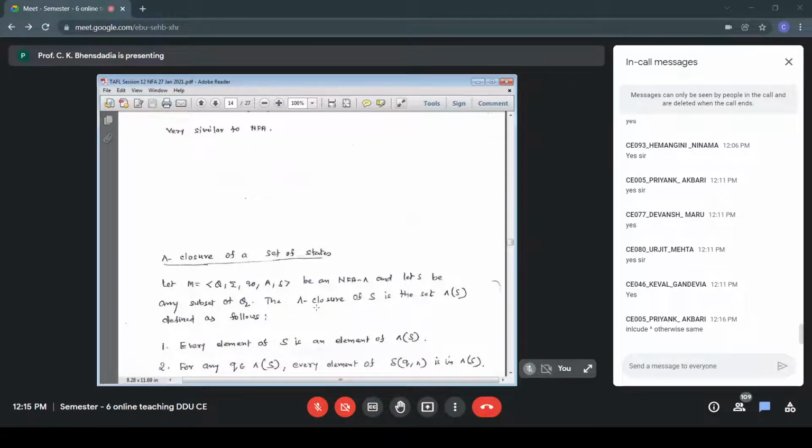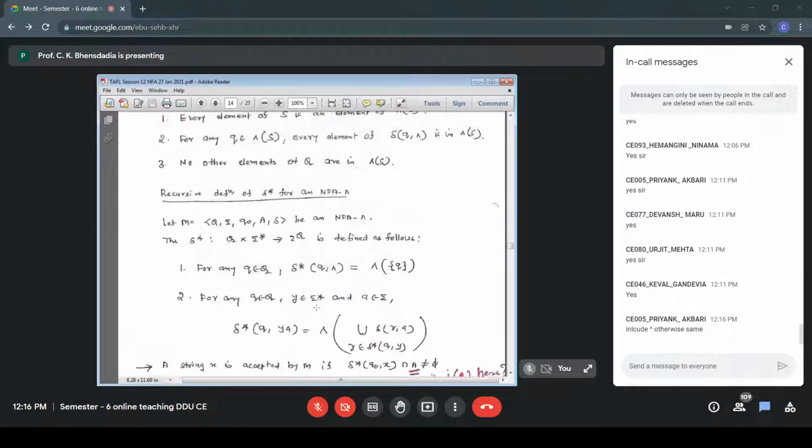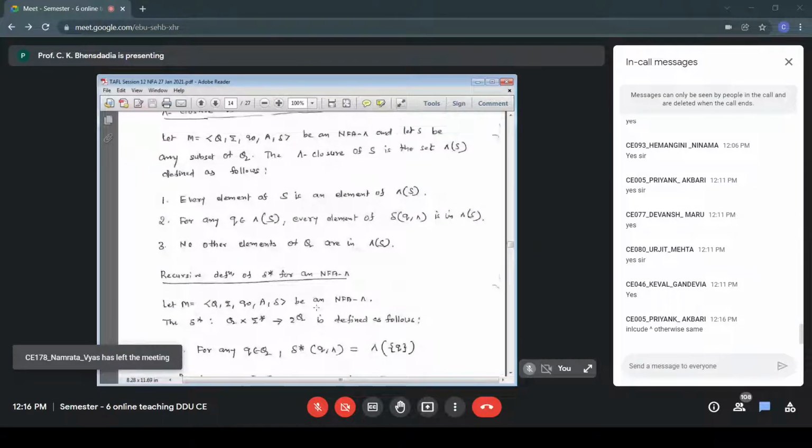When we say states that can be visited using null transitions, we have to write in terms of delta. So delta Q comma null. So whichever states we can visit from Q on null, they are also included in null closure of S. So that is rule number 2 in null closure. Now, when I say I want to define delta star for NFA null.